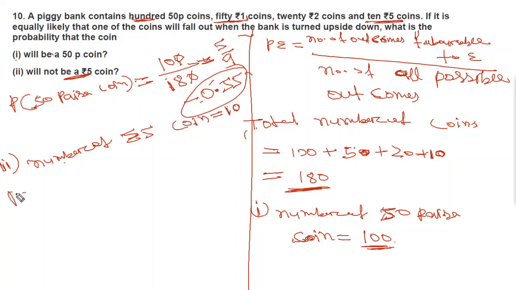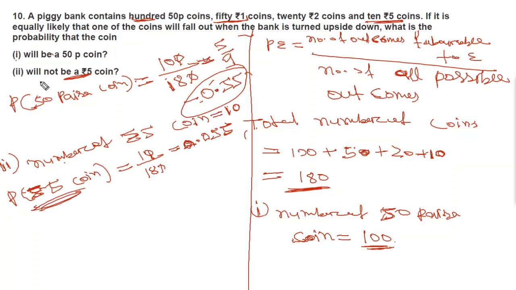Now P of 5 rupee coin is equal to 10 by 180. Now you cancel zeros, so it will be equal to 0.055. So this is the probability of a 5 rupee coin.